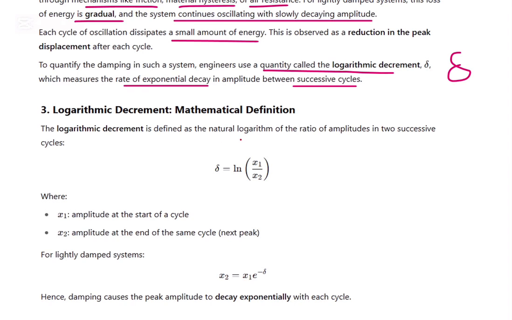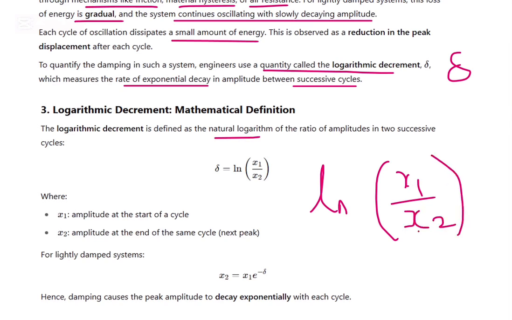Logarithmic decrement is defined as the natural logarithm of the ratio of amplitudes in two successive cycles. So this is the first cycle amplitude and this is the second cycle amplitude. The natural logarithm of the ratio between the amplitudes of these two successive cycles is how we find the logarithmic decrement.